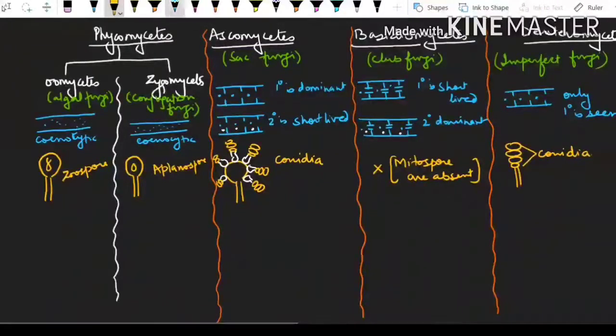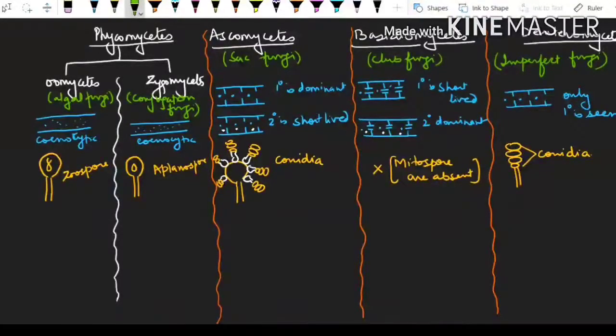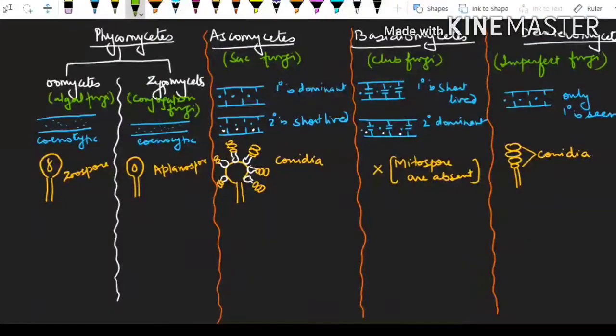Now let us see what type of plasmogamy they will do. Because we have discussed already, in the fungus sexual reproduction involves 3 steps: plasmogamy, karyogamy, and meiosis. So let us see different types of plasmogamy. In case of the oomycetes, we'll be finding they are showing isogamous condition.